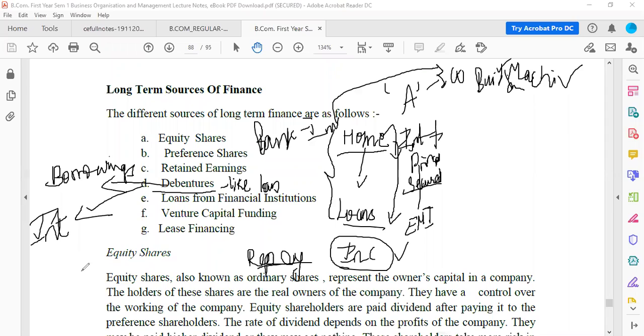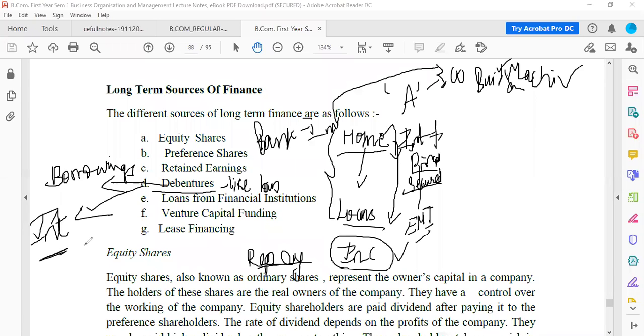So every year is the actual calculation, that every year the debenture holders or the investors who have given money to the company will be getting interest of 12%, 15%, 9%. So that is the difference. In a bank loan, principal plus interest, that is EMI, will be paid, but here investors are receiving the interest for giving the money. So that is a debenture. It is a type of borrowing. What is borrowing?